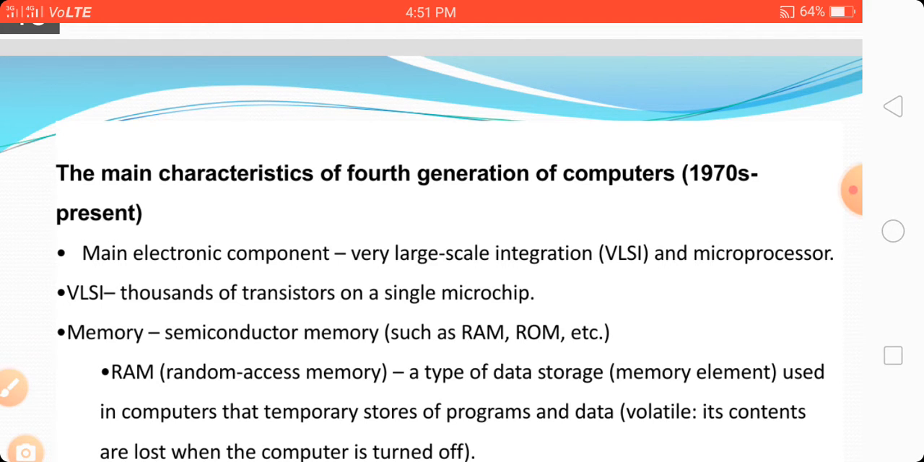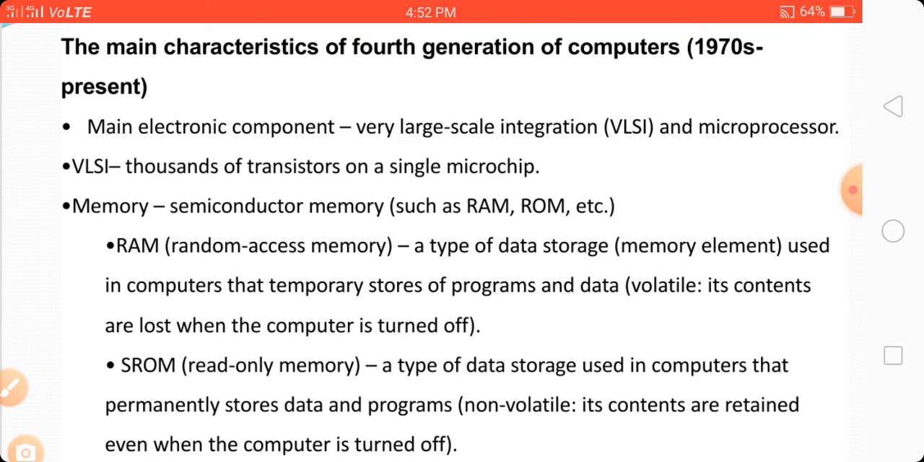In the fourth generation of computer, the main electronic components are VLSI and the microprocessor. What is VLSI? It means very large scale integration; it consists of thousands of transistors on a single microchip. So it is called very large scale integration. Here we use semiconductor memory such as RAM and ROM. RAM is random access memory, and ROM is read-only memory.